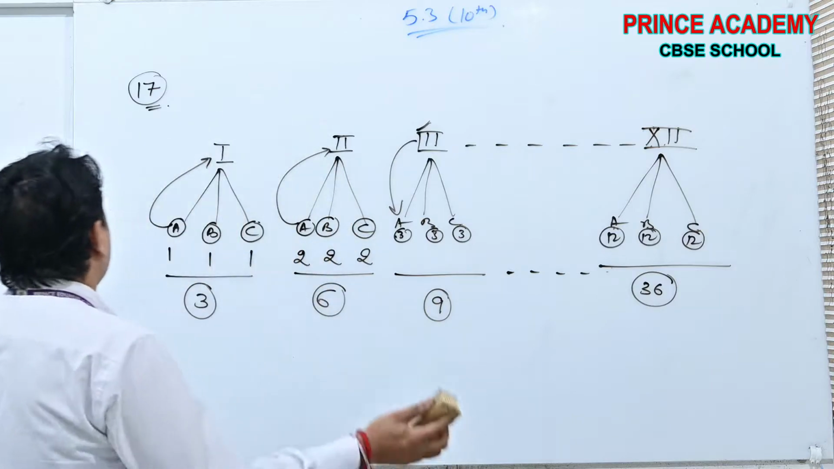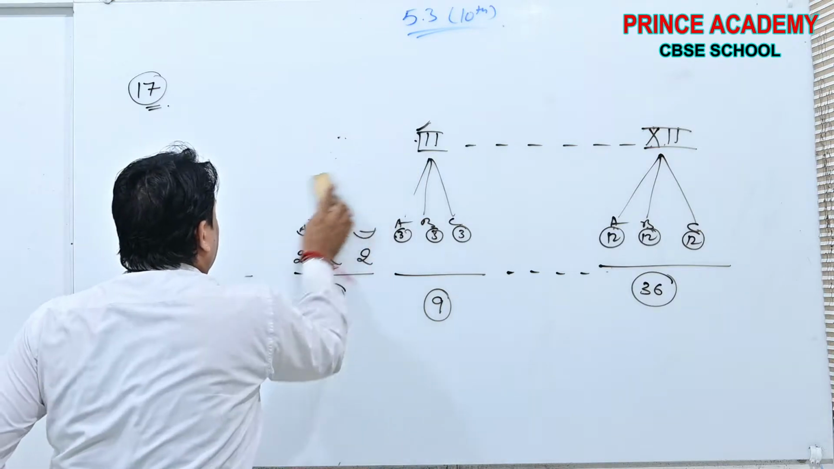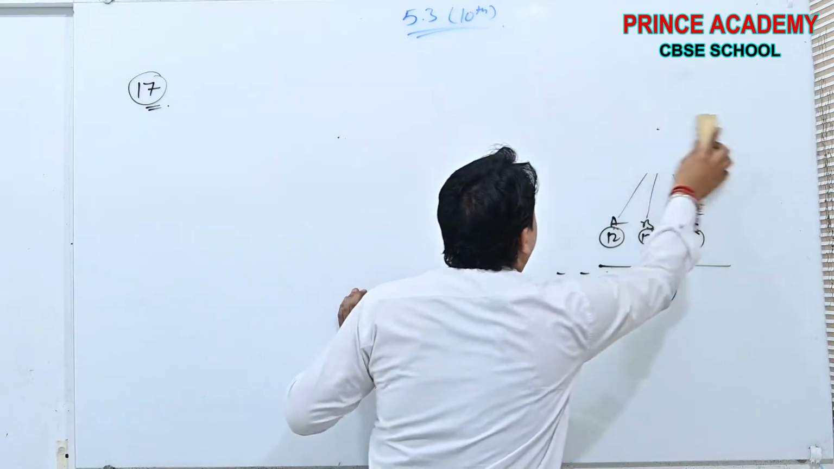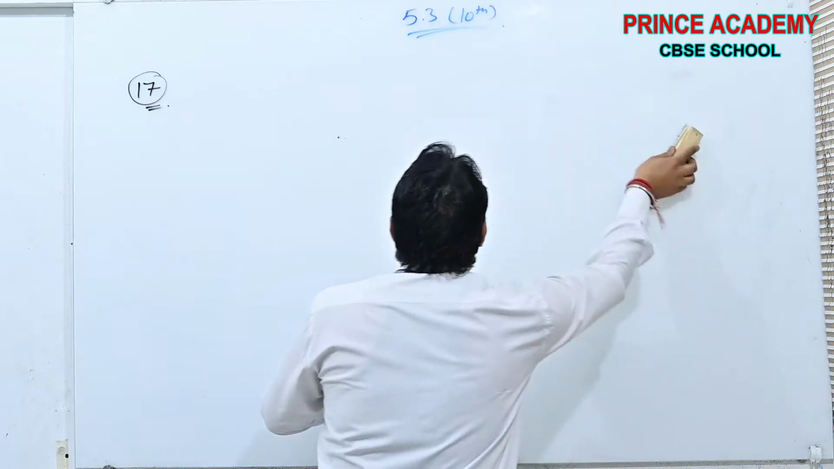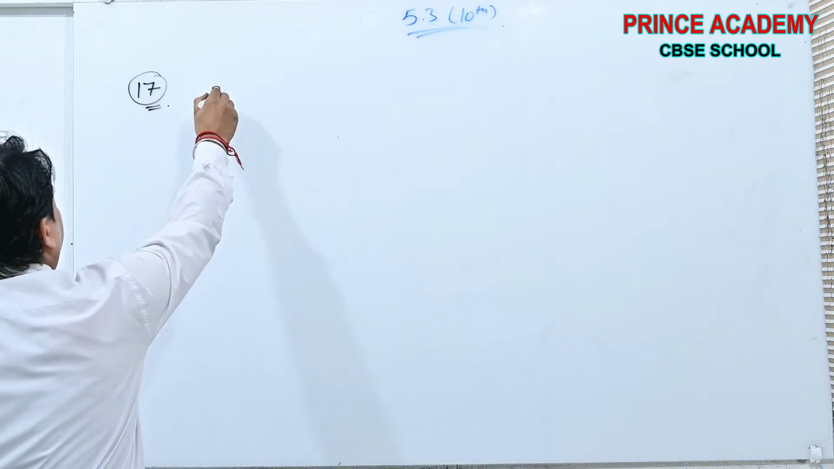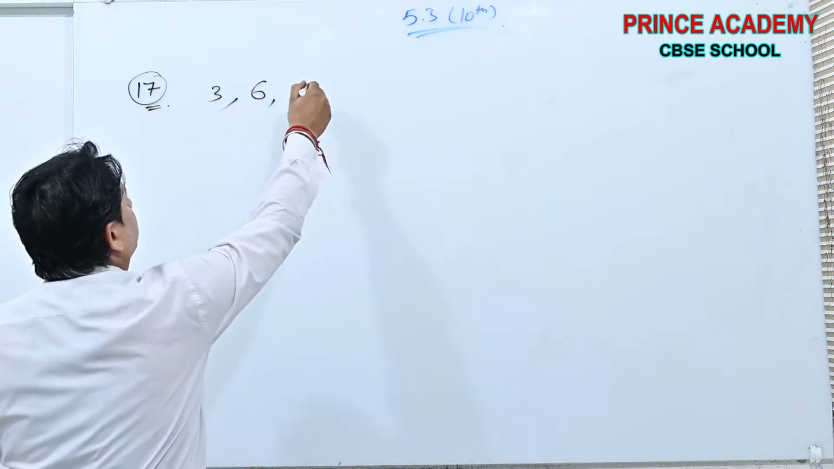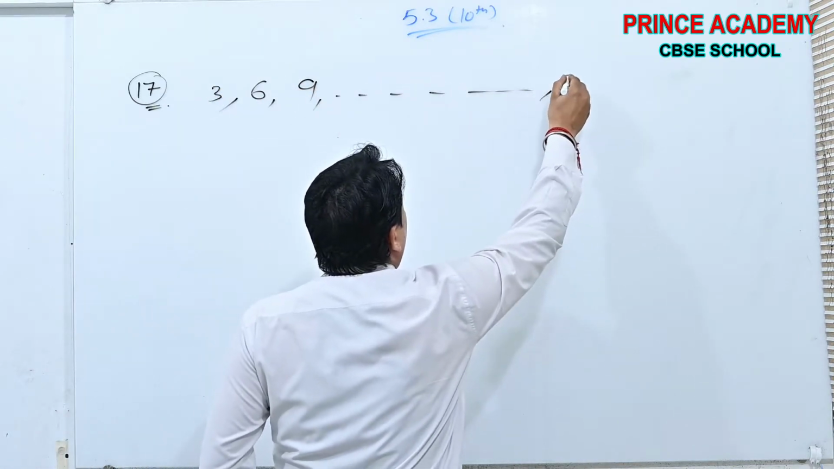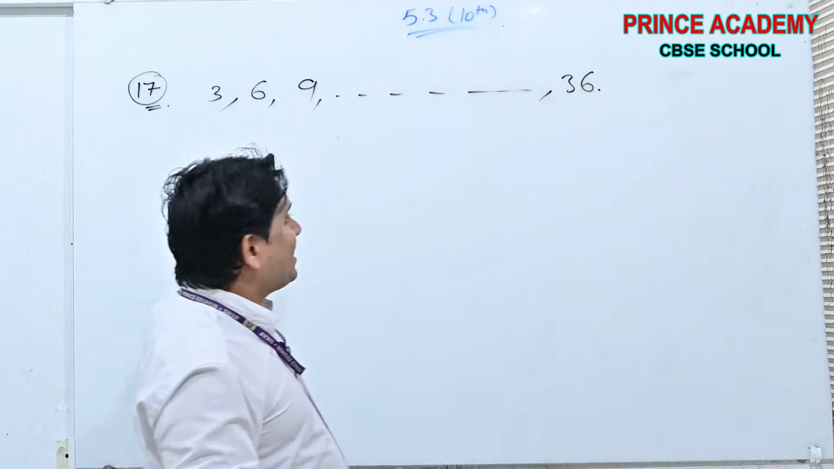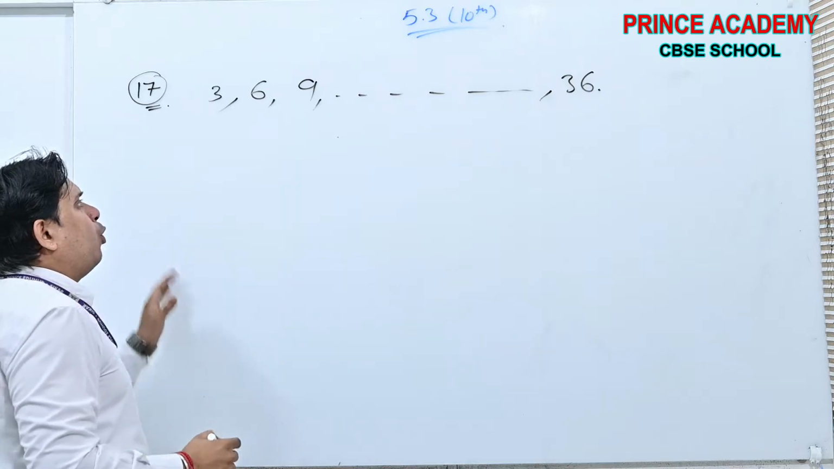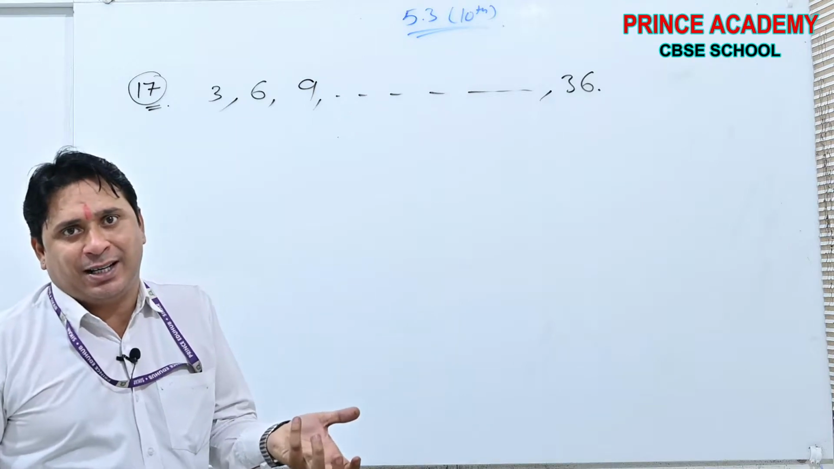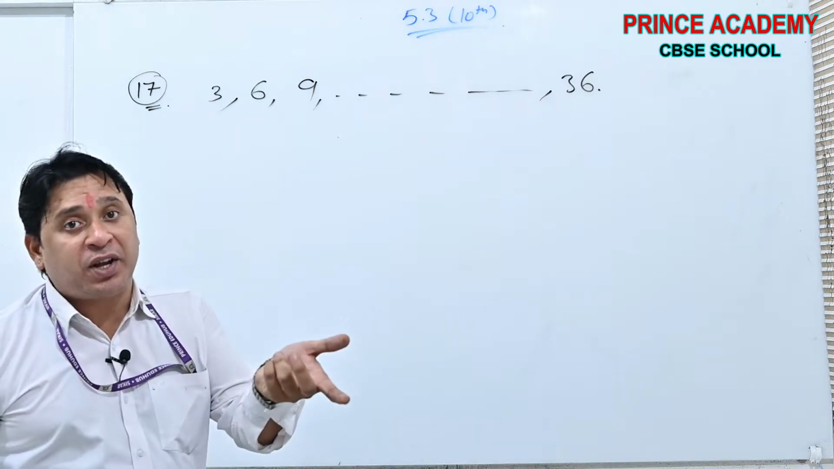Now see, how many total plants are planted? This is the question. See beta, now I am writing directly. First class planted 3 trees, second 6, third 9, and then up to 36. 36 is also the term of this AP. And what is this? This is the last term. What we have to find? Find the sum of the terms. The sum will give the number of trees planted.